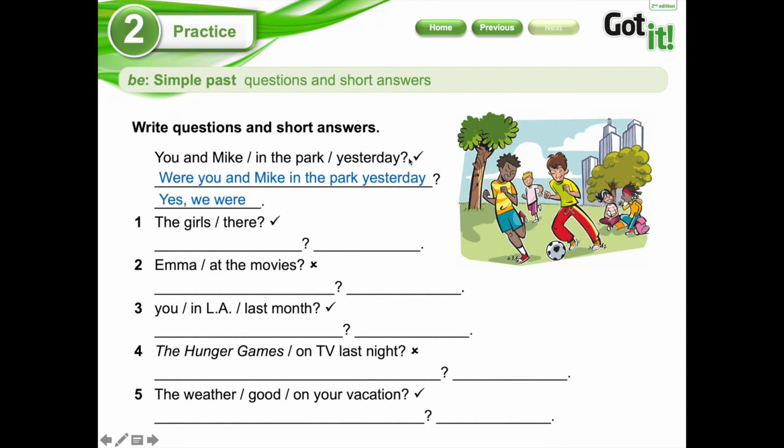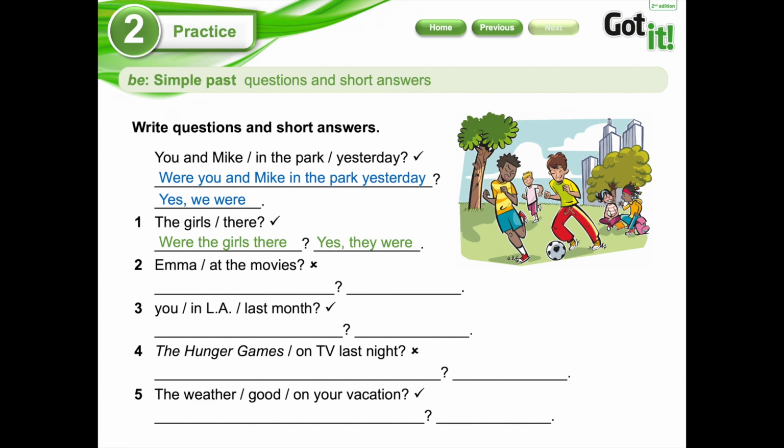Let's go with number 1. The girls there. Let's see the possible answer. Were the girls there? And here I have a tick. So it's totally yes. And I cannot put the girls, so I am going to use they. Yes, they were. Perfect.